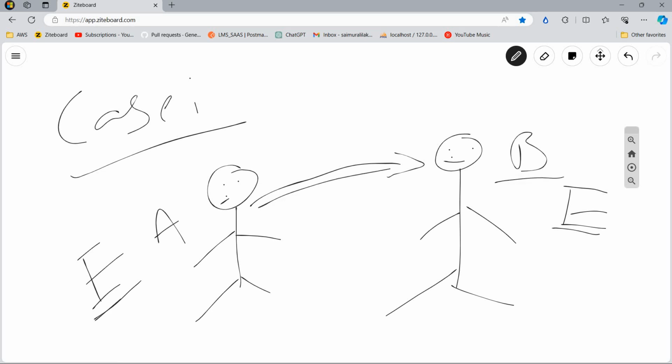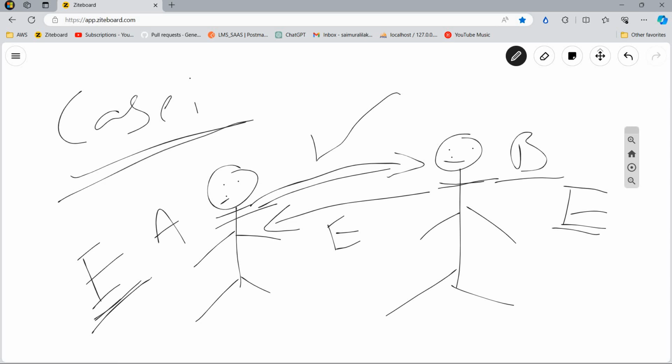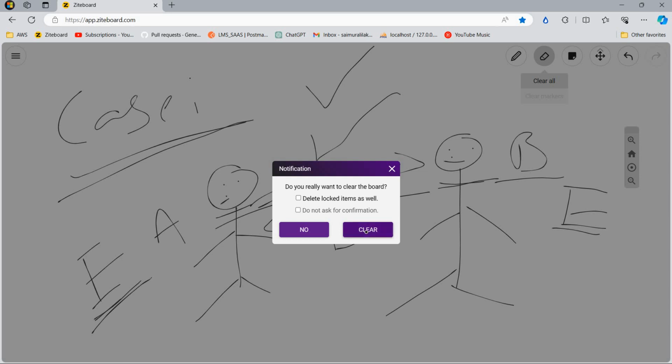As B can understand English, he will give the response in English. As both people have knowledge of English, the communication has been successfully established. Person A is speaking with person B, and person B is speaking with person A. So in case 1, as both are using the same language as the communication tool, the communication has been successfully established.